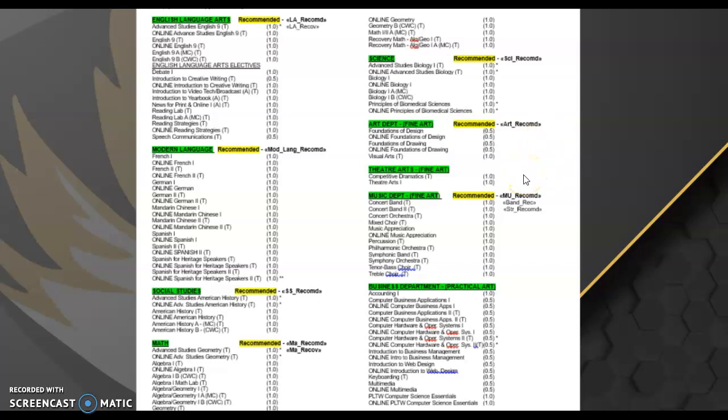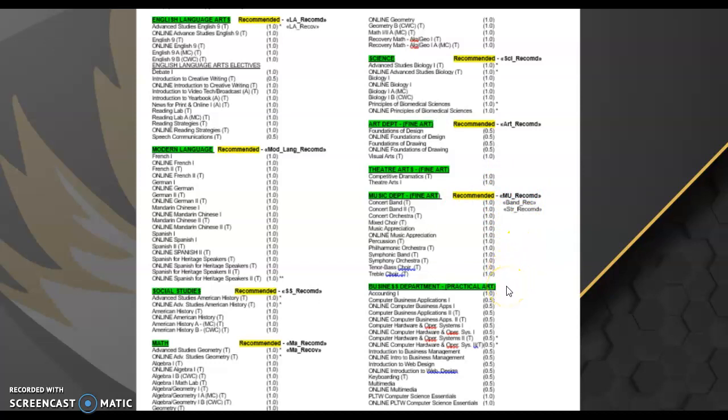Theater arts is next, and you do not have to have a teacher recommendation in order to take any of these classes. Next, you'll see the music department. This would be where any of you that are going to be a strings, band, or choir student would see a recommendation. Again, you can choose to take a choir class even without a recommendation. Please note that you can only sign up for the T classes. Remember, that means teacher recommendation, if you see that teacher recommendation listed over here on the side.